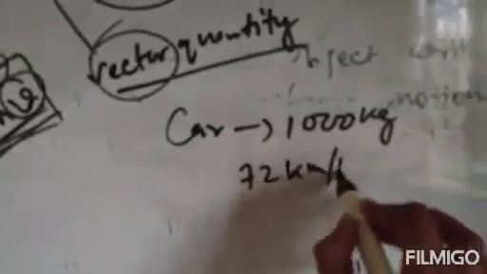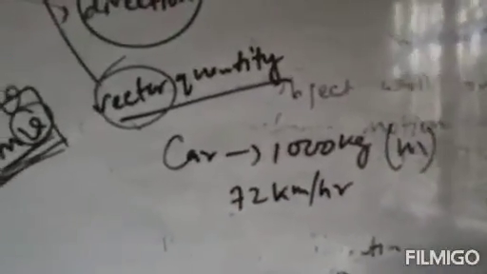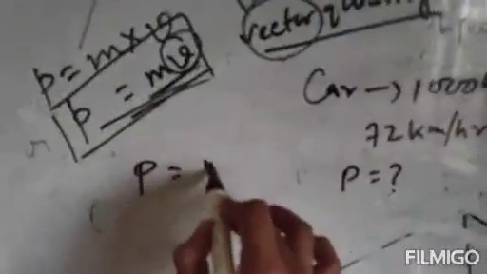Suppose there is a car and its mass is 1000 kg, and it is moving with a velocity of 72 km per hour. That means m is given as 1000 kg and velocity is also given as 72 km per hour. We have to find the momentum, that means we have to calculate P. So the formula is P equals mv.